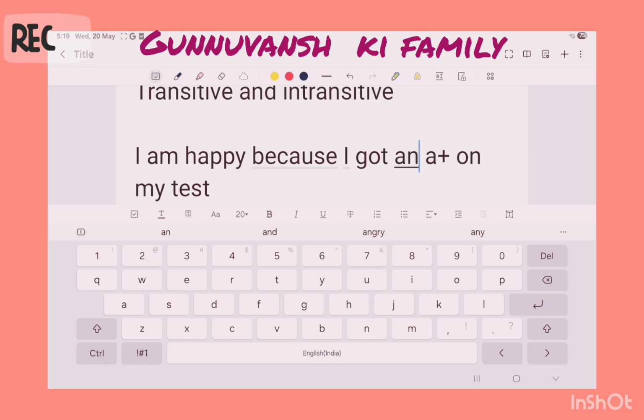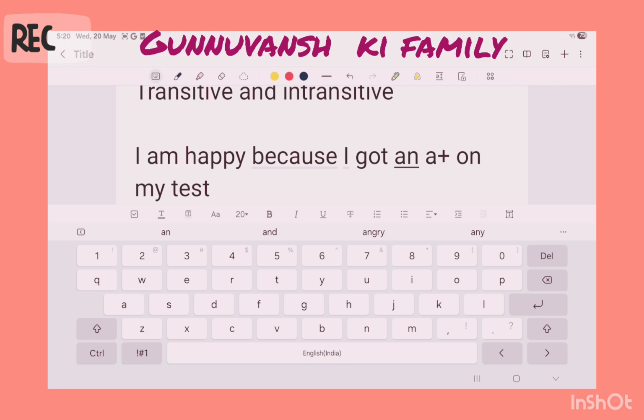So the object is me. I am happy. Happy is the verb, and that's the thing I am getting. That means that's the verb I am having right now. That means, yay, I am happy because I got an A plus on my test. That's why it's a transitive sentence.